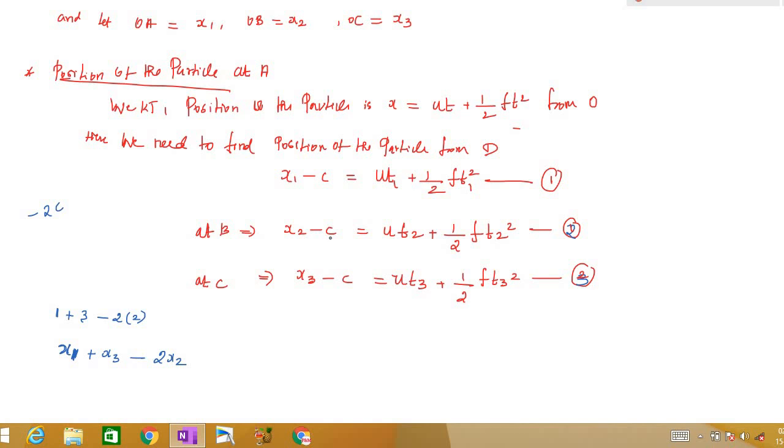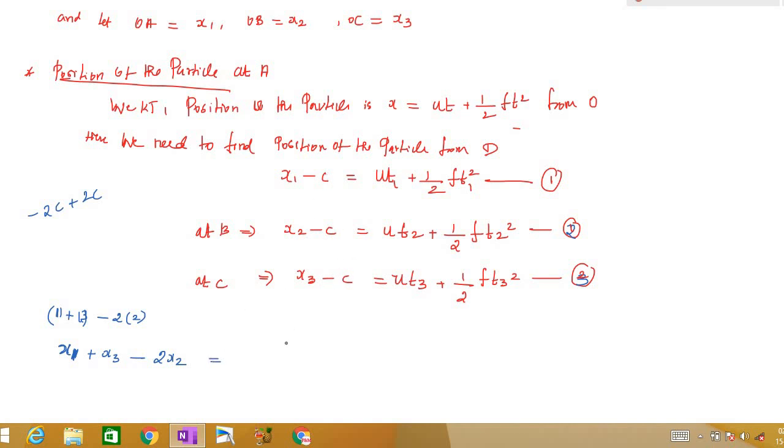Now here we'll have minus C. To eliminate C, I need to multiply by 2, so generally it will be 0. So it will be minus 2C. So it will be 1 plus 3 minus 2 times 2. If I do that, we will have x1 plus x3, and if I multiply by minus here, we will have minus 2x2. So this will get vanished.